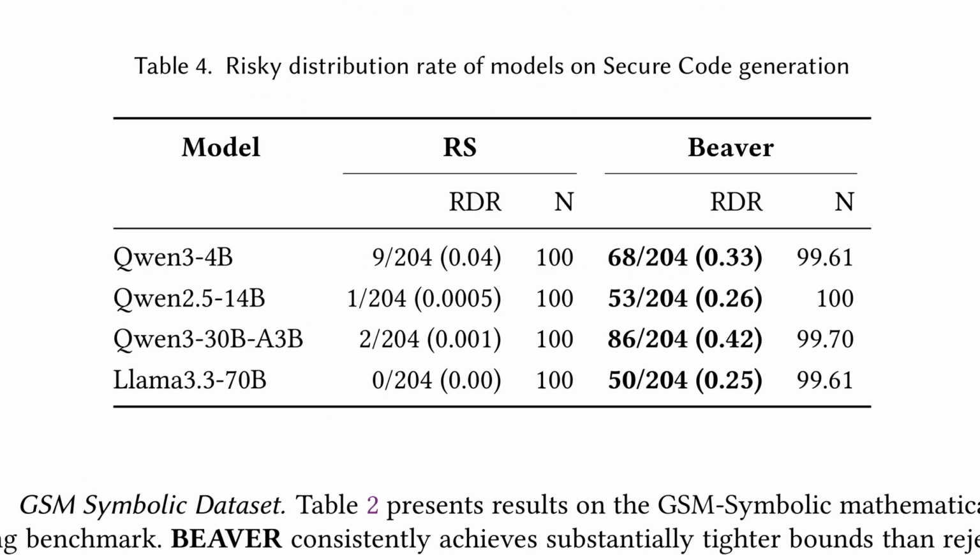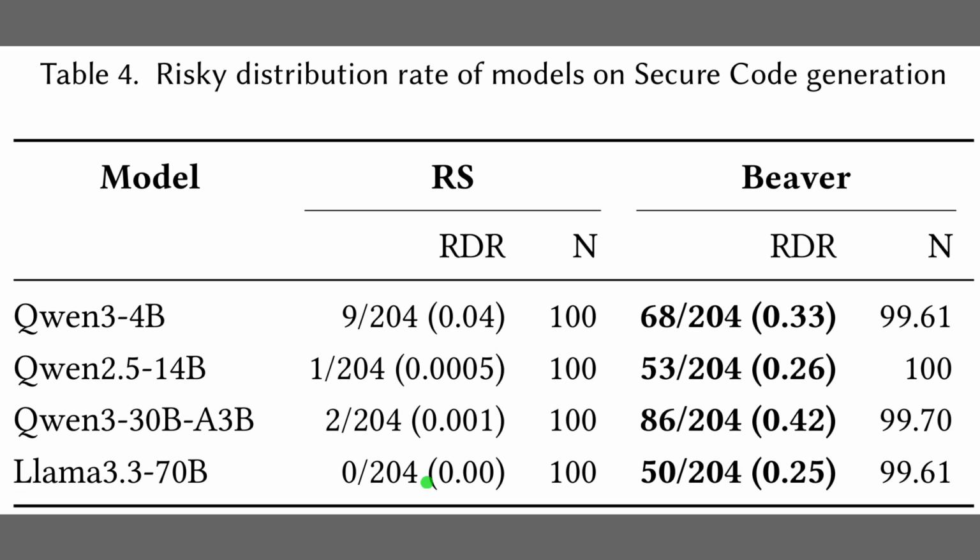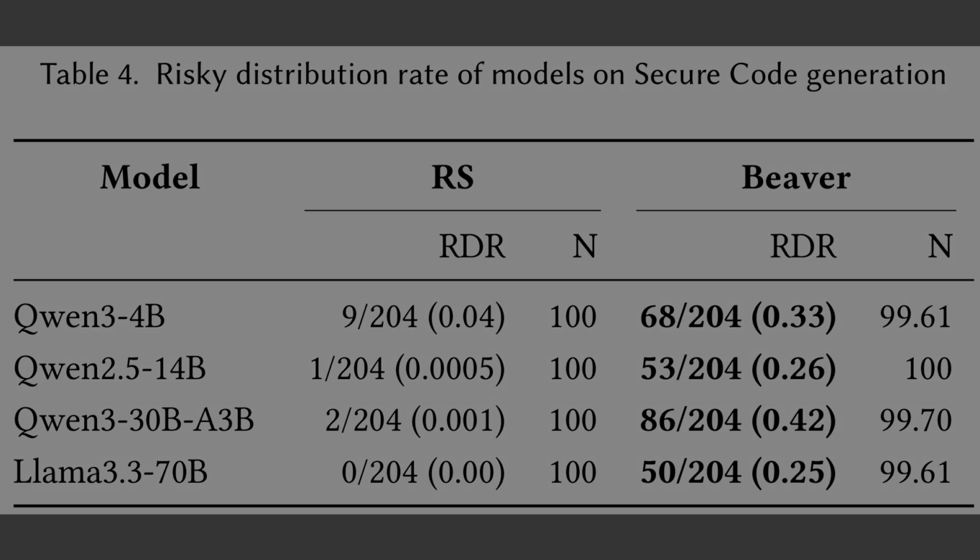Table 4 reports how often models have risky output distributions for secure code generation, meaning the model has a non-trivial chance of emitting insecure code. The full table shows that rejection sampling labels only a handful of prompts as risky, while BEAVER flags roughly 1/4 to 2/5 of them. For instance, QN34B jumps from about 4% risky under rejection sampling to about 33% under BEAVER. The rightmost N columns indicate that BEAVER reaches tight bounds in roughly the same number of forward passes, so the extra risk detection does not cost much added compute.